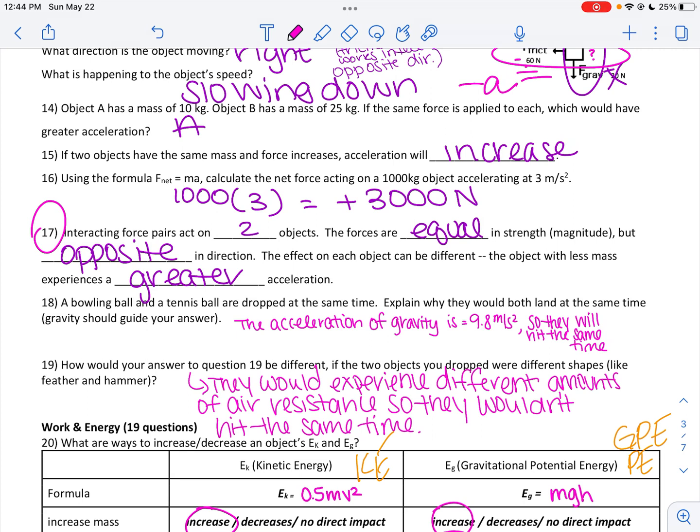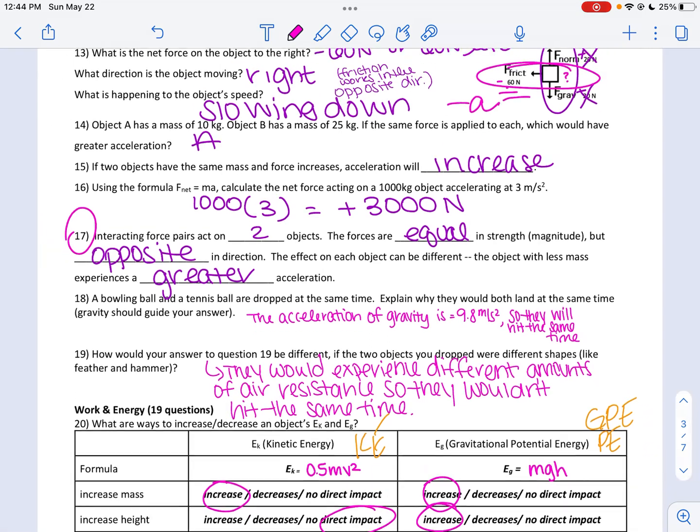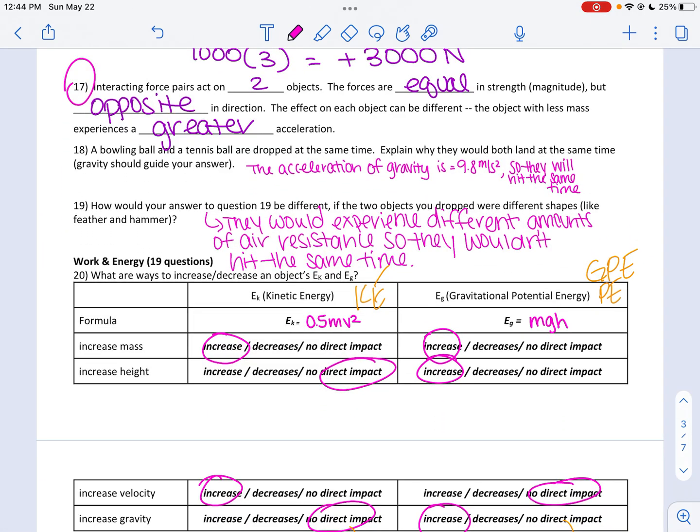Remember, the forces are equal, but the result of those forces is not going to be the same. Because me holding a bat has a lot more mass than that small baseball. The small baseball has less mass, so it has less inertia, so it's going to go flying away. Whereas me and my bat are not going to go flying away. Okay?